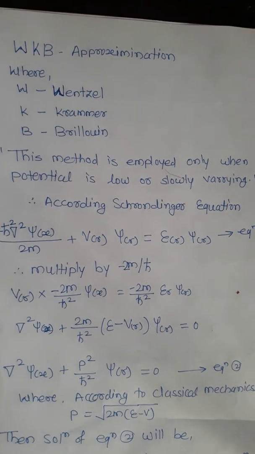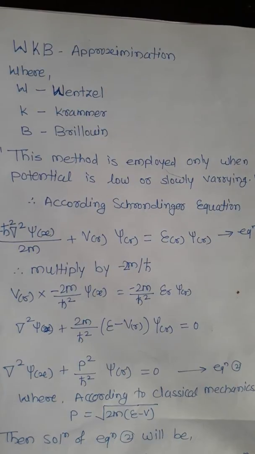Actually, what is WKB? WKB is nothing but the names of the scientists who discovered the WKB approximation. W stands for Wentzel, K stands for Kramers, and B stands for Brillouin. The WKB approximation is employed only when the potential is slowly varying. This method is used whenever the potential of any system is slowly varying; at that time we will use this method.